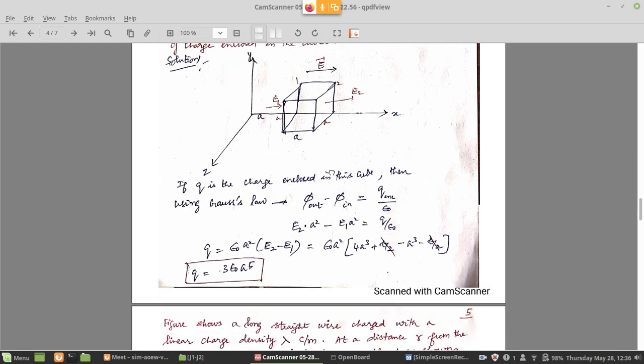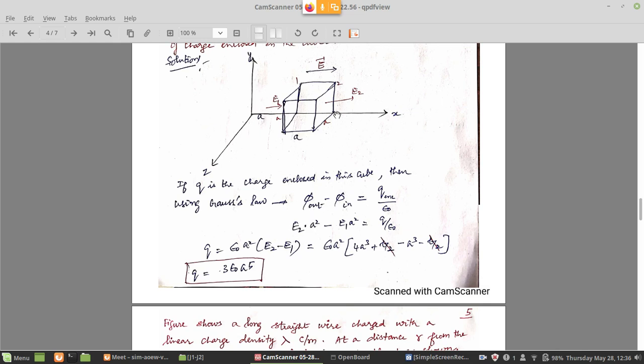Right? So the outgoing flux is through the second face, E2. The area of that is A squared, a square area. So E into A we have to do. So E into A is the flux.